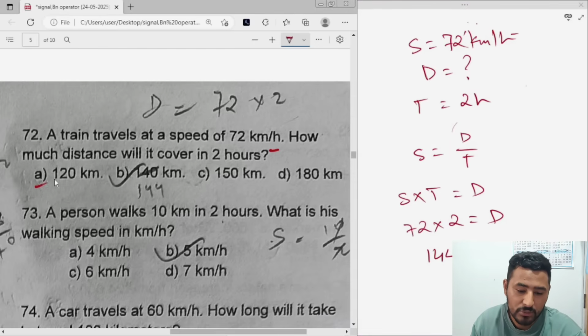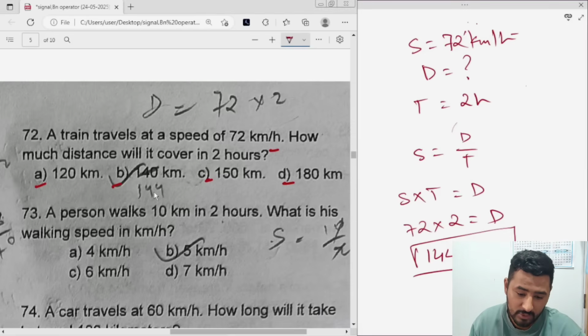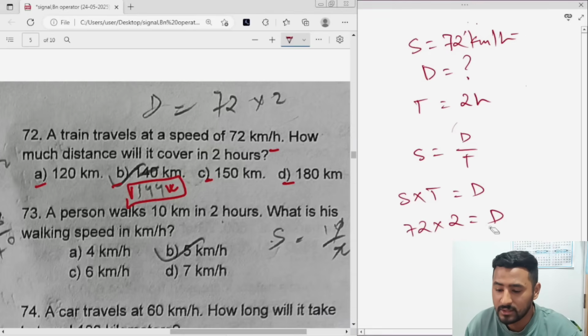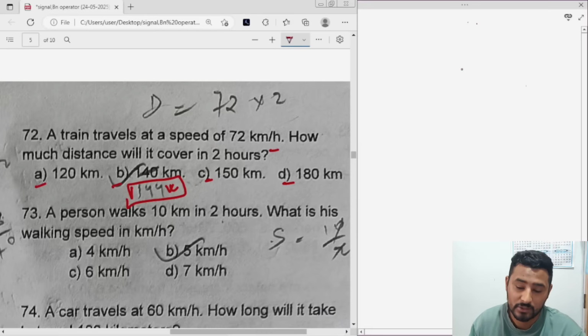See, option A is 120, B is 140, C is 150, D is 180. Since 144 is not given in the options, the correct answer is 144. Okay, it's written correctly here. It's 144. So again, another typing mistake. If you mark it in the OMR sheet, you'll be getting the marks if you attempted this question.